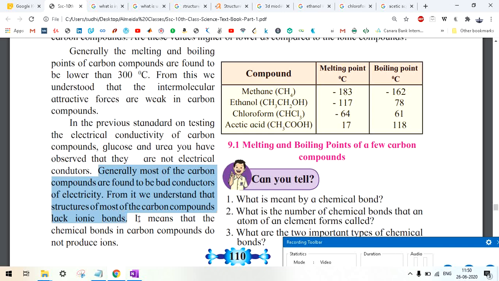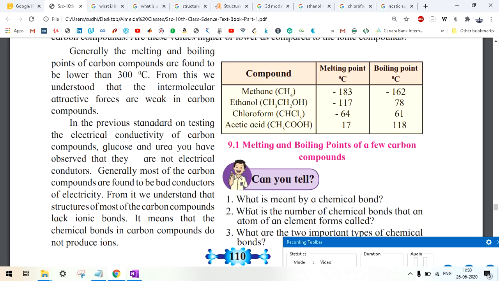It means that the chemical bonds in carbon compounds do not produce ions. Now, what is ions? Ions is nothing but the charge. Electron, proton, they are negatively or positively charged, respectively. So, what it wants to say is, if you talk about carbon compounds, since they lack ionic bond, they do not produce much ions, and since they do not produce much ions, they are a bad conductor of electricity. So you have to understand this.